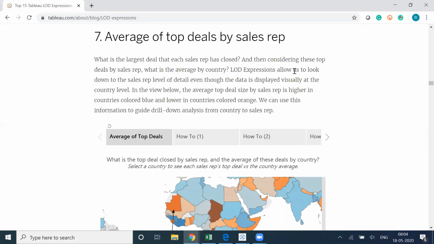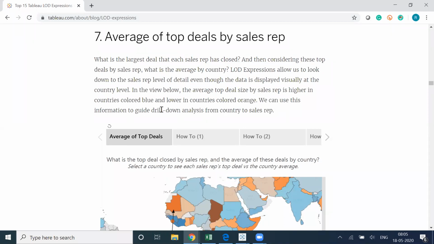LOD expressions allow us to look down to the sales representative level of detail even though the data is displayed visually at the country level. In the view below, the average top deal size by sales representative is higher in countries colored blue and lower in countries colored orange.